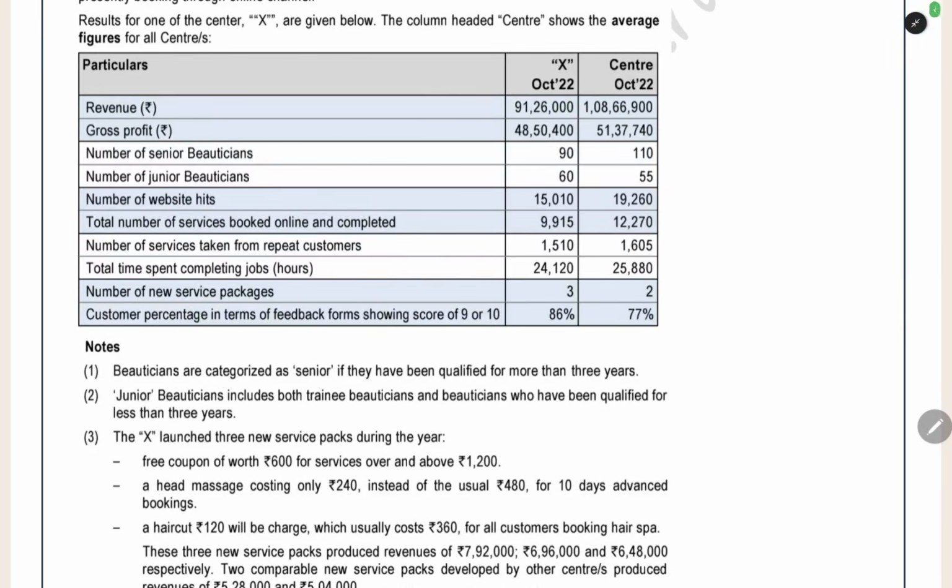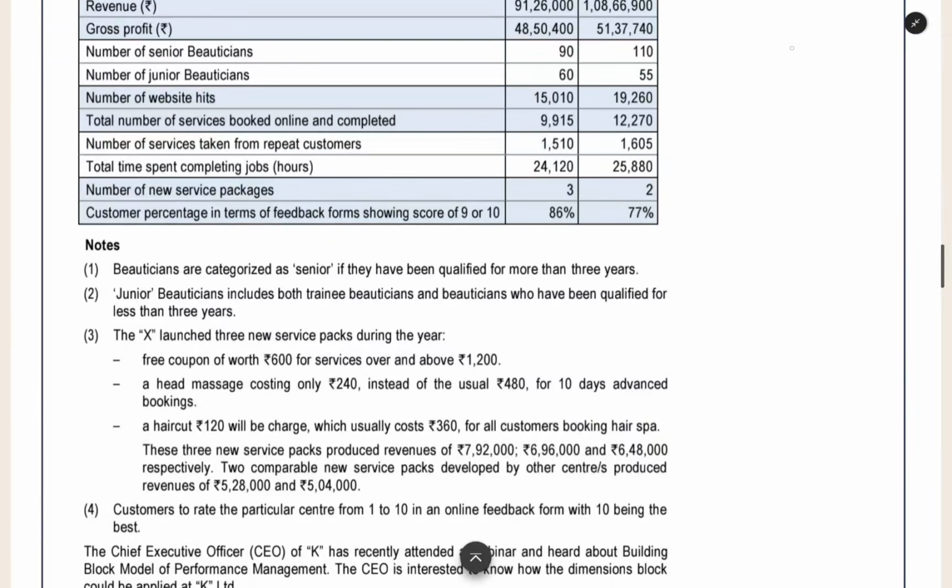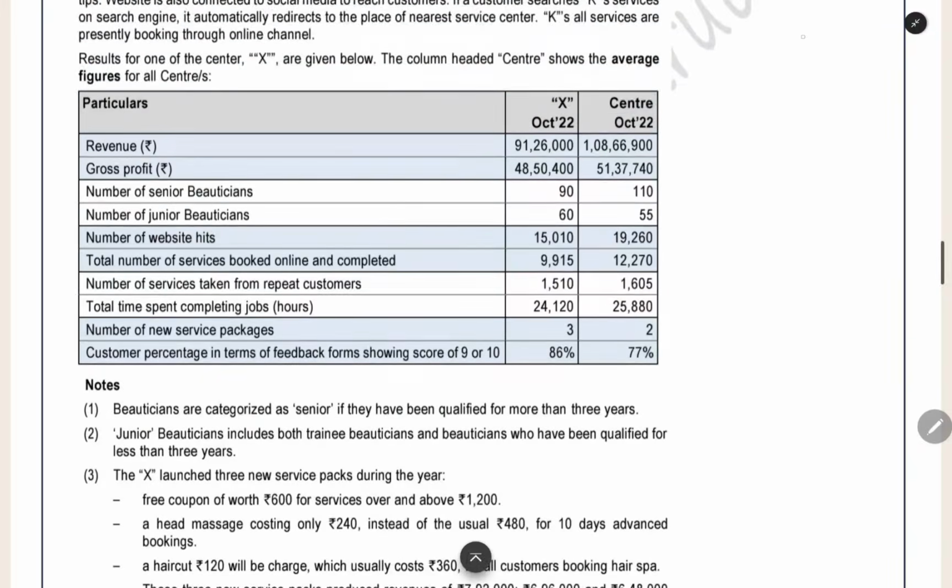The next data is number of new service packages. In a beautician spa and all, they will bring new packages, like hair spa and haircut you can get together, or you can get different services, or they will give a coupon. Like that, new service packages they will be bringing. New packages for the customer that they have given. They have brought 3 new customer packages in the particular center. On average they will bring 2 new customer packages for the period.